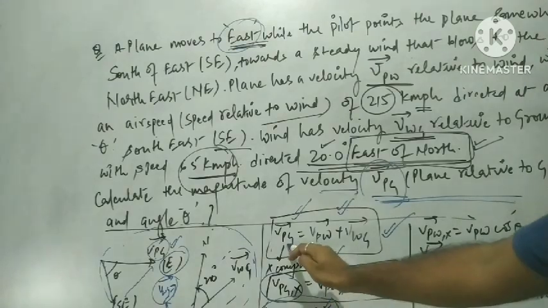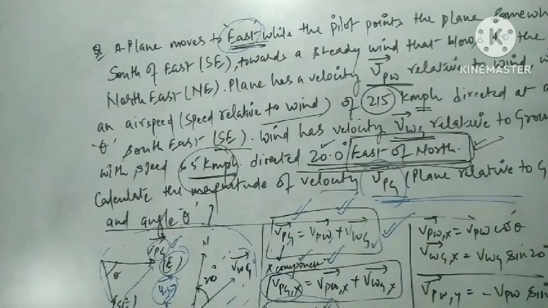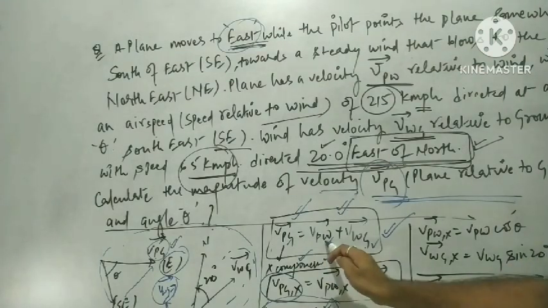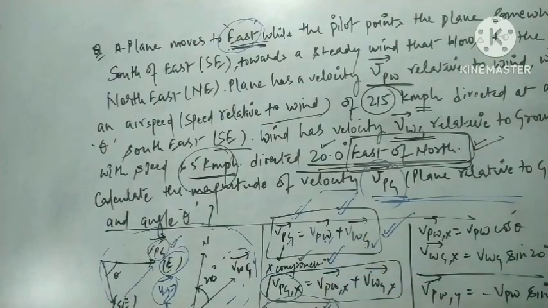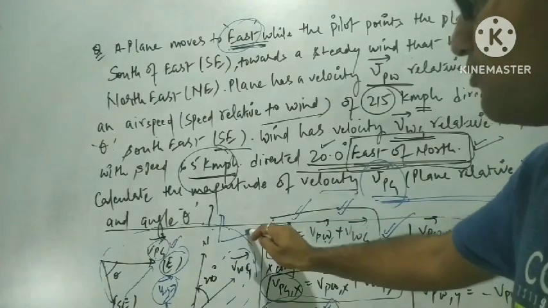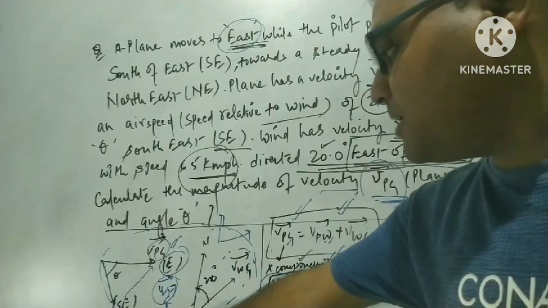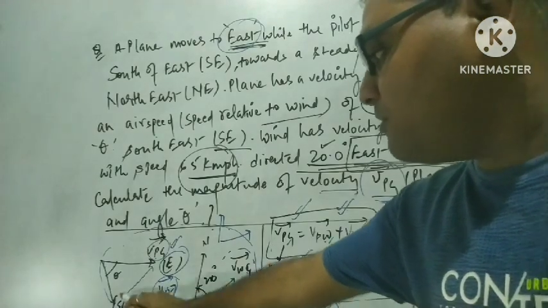If we take the X component for this, we have to take the X component of this as well. If we take the Y component here, then we have to take the Y component of VPW and the Y component of VWG also. Now, if we carefully see, VWG can be resolved into X and Y components, and similarly VPW can be resolved with the help of theta.